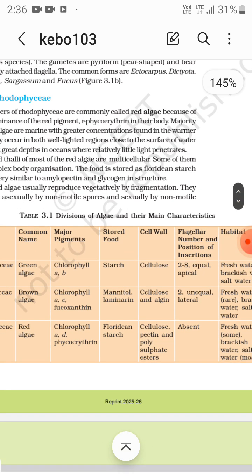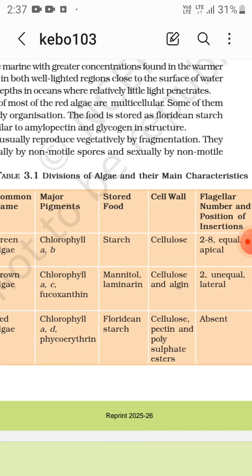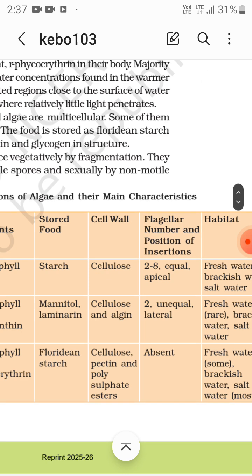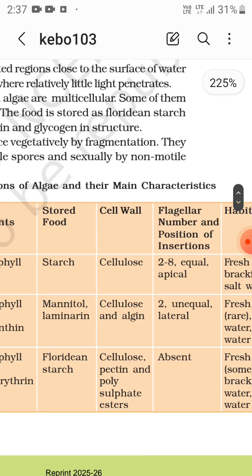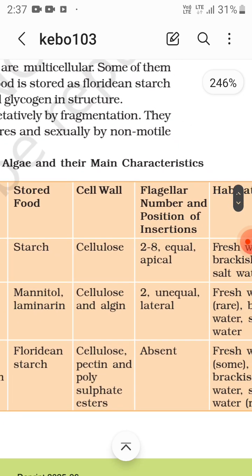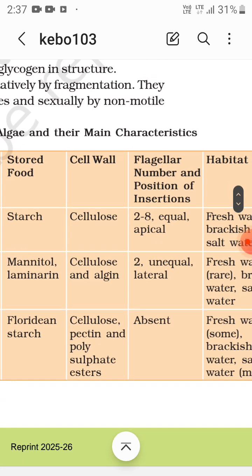The stored food: starch, laminarin and mannitol, or Floridean starch, the same structure as amylopectin and glycogen. The cell wall: cellulose, algin, and cellulose, pectin and polysulfate esters. Pyrenoid bodies, which are protein beside the starch, are present in the green algae.